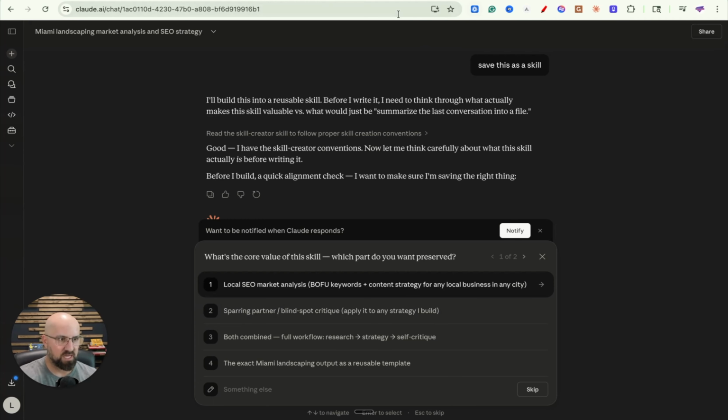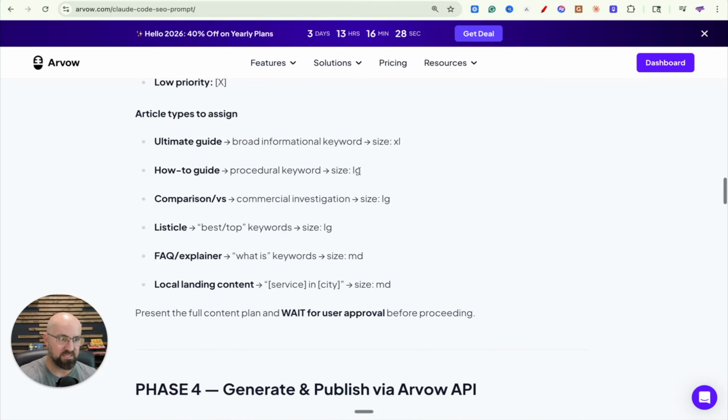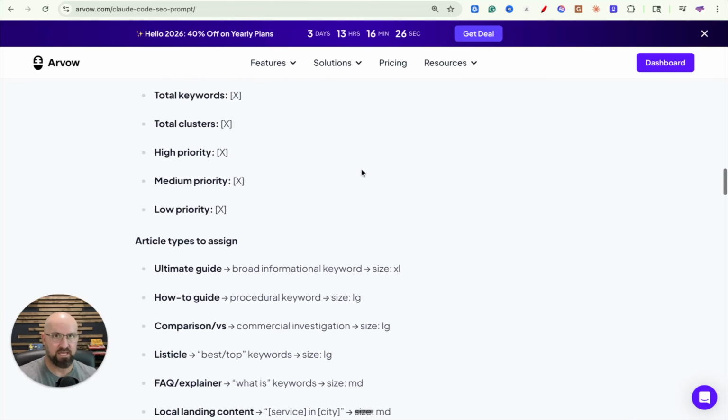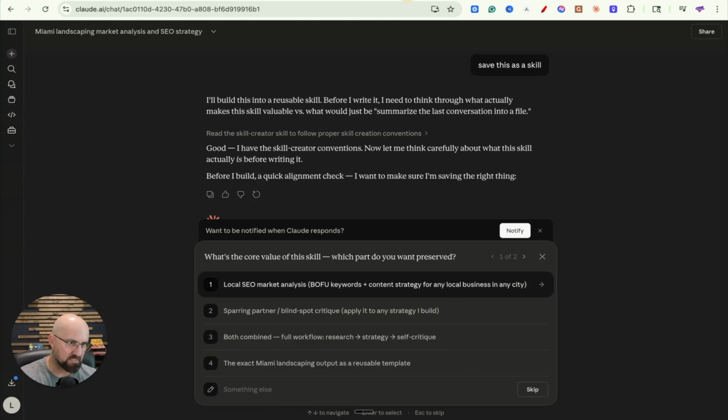For the prompt that I showed you, I just tell it SEO content plan, or weekly SEO content plan, whatever I have it saved as. You can save it as whatever you want. Then I literally just run it every single week. It generates my full content for the week and publishes it automatically, so I'm not having to do any of that manually anymore.